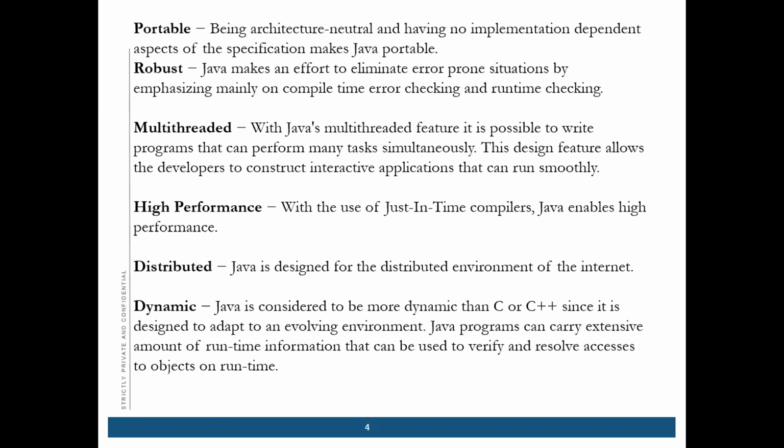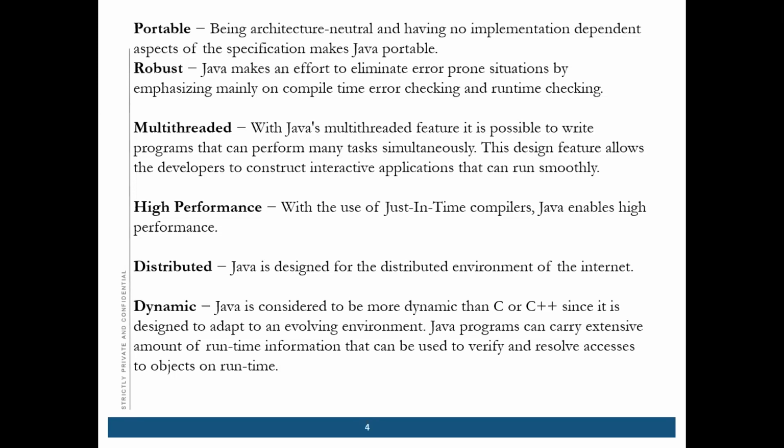Also, Java makes an effort to eliminate error-prone situations by emphasizing compile-time checking and runtime checking. That makes the Java program robust. It is also multi-threading.